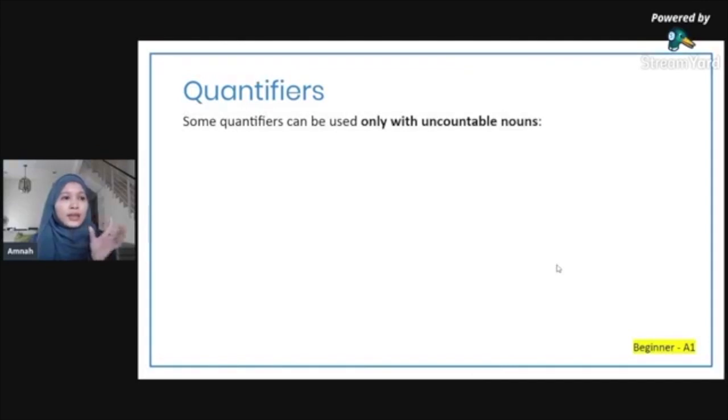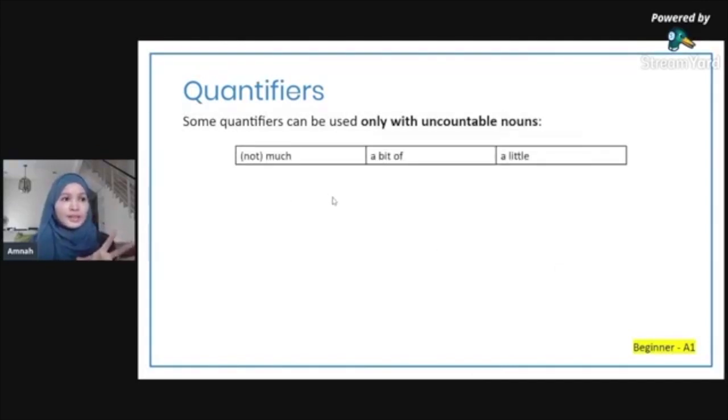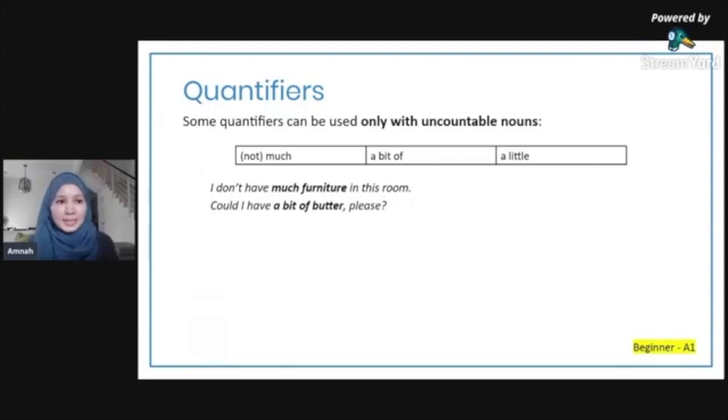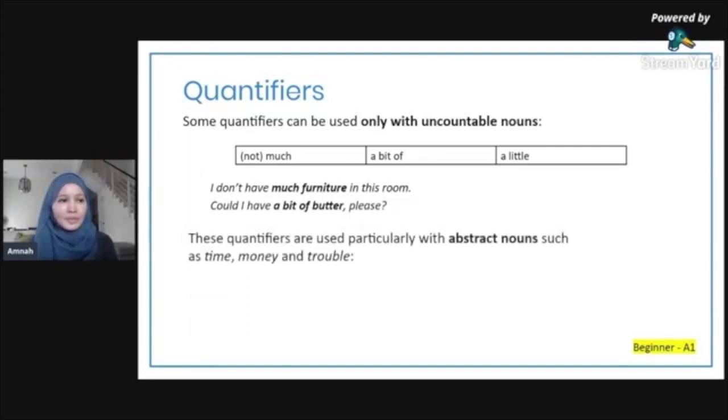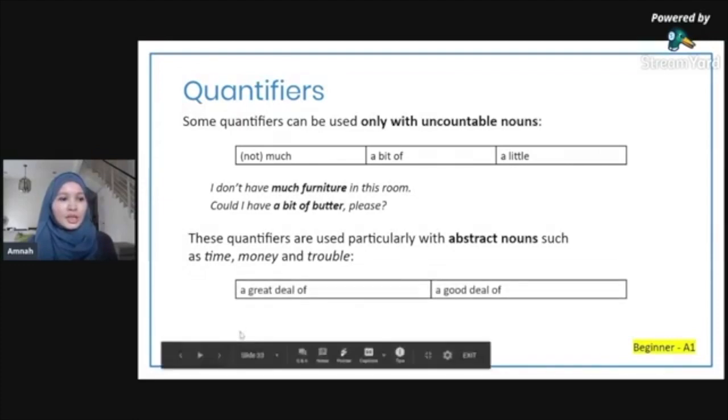Now the following quantifiers can be used only with uncountable nouns. Not much, or much, a bit of, a little, because there's no specific number next to it. So I don't have much furniture in this room. Could I have a bit of butter, please? These other quantifiers are used particularly with abstract nouns such as time, money, and trouble. A great deal of, a good deal of.